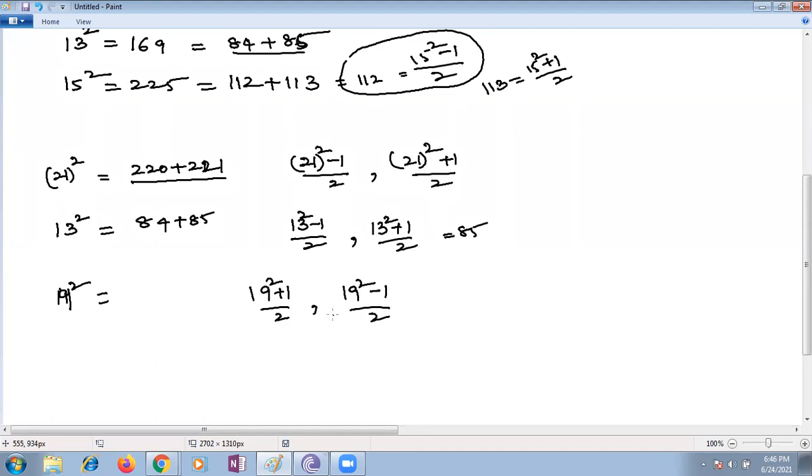Ma'am, that will be predecessor and successor. Yes, that's all. But product, why? Because if you change the order in addition, nothing changes. But suppose they are asking the first number and you change it like that, what happens, children? If you change it like that, you will get a different answer.